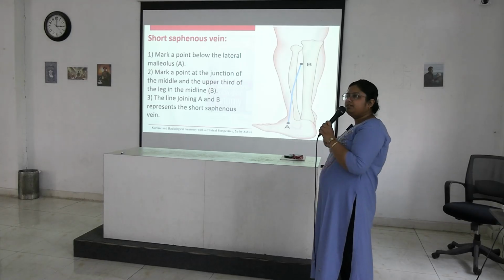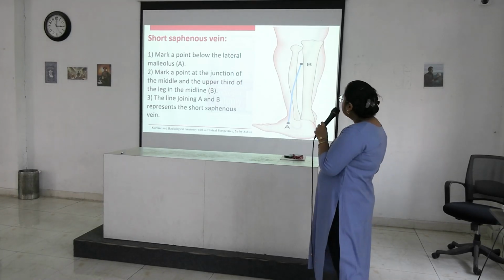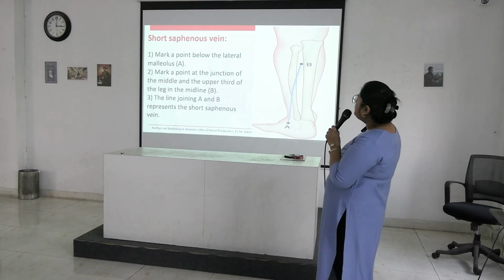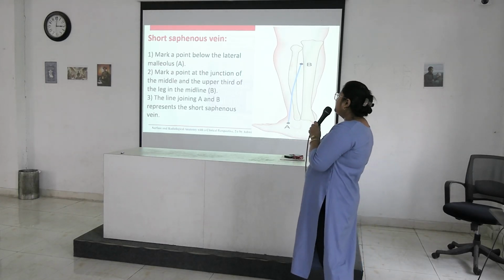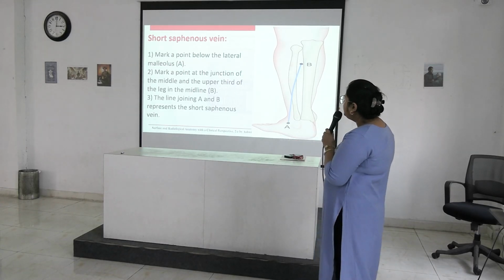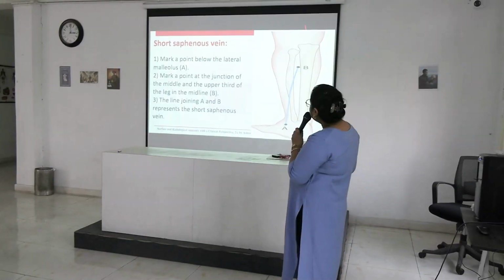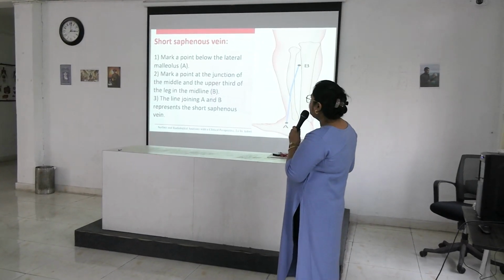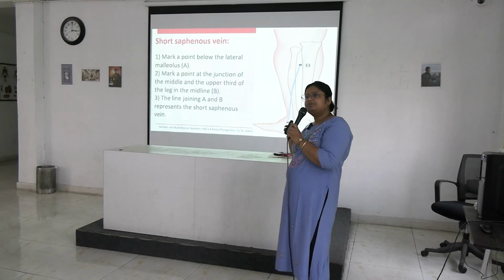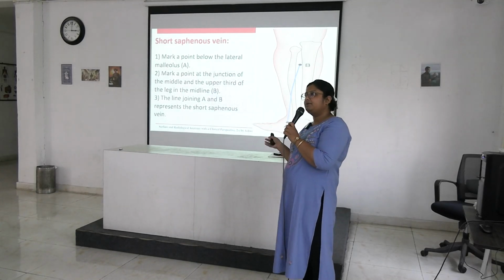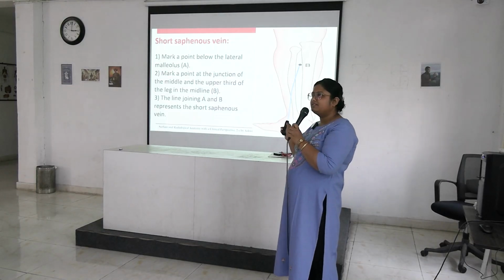Next we are going to the next vein, the short saphenous vein. Mark a point below the lateral malleolus here, and mark a point at the junction of the middle and upper third of the leg in the midline. The line joining point A and B represents the short saphenous vein. This is also given less frequently. Great saphenous vein is given very frequently, and the saphenofemoral junction is important.